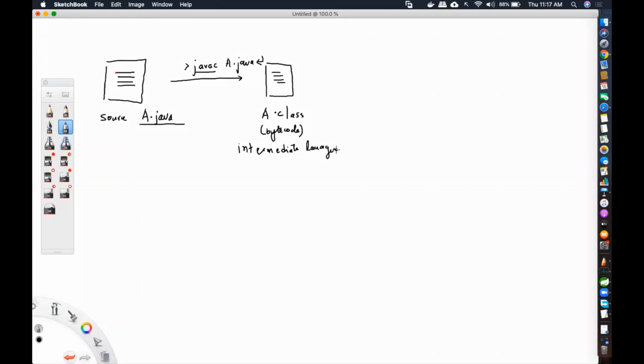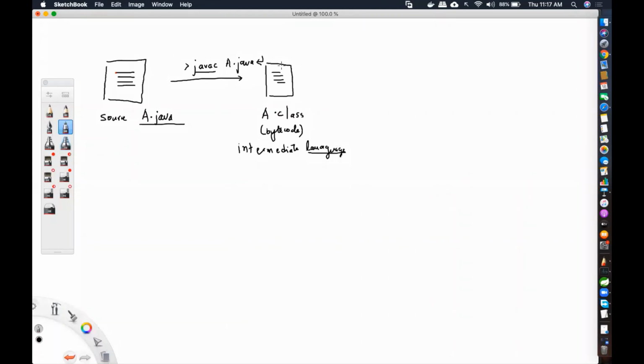Like English is a language that we understand, provided we learn English. So similarly, if I'm calling this an intermediate language, there must be somebody who understands this particular language. Yes or no? Even if I do not open this file and I as a programmer do not understand it, still it is called an intermediate language. That means it is a language that is understood by somebody. So who is that somebody?